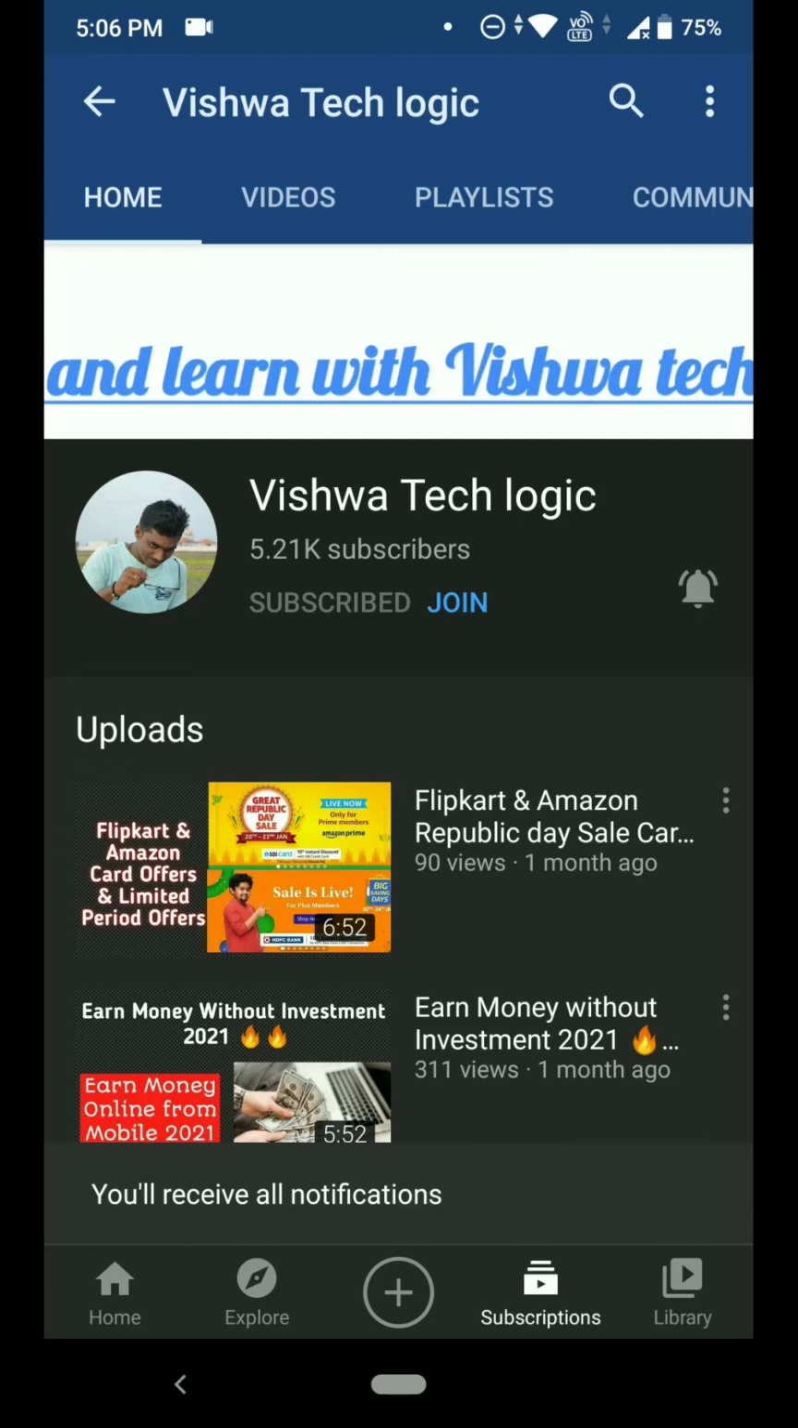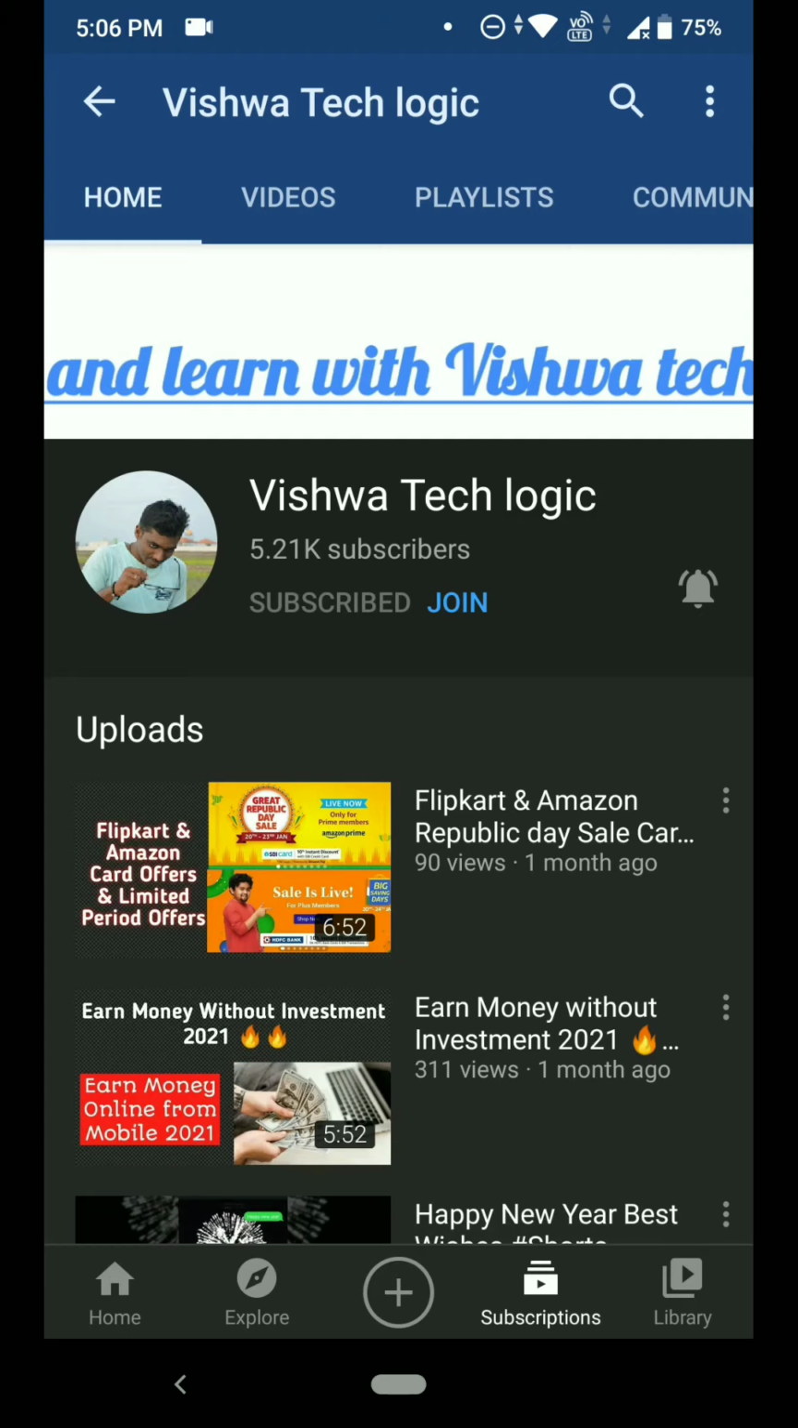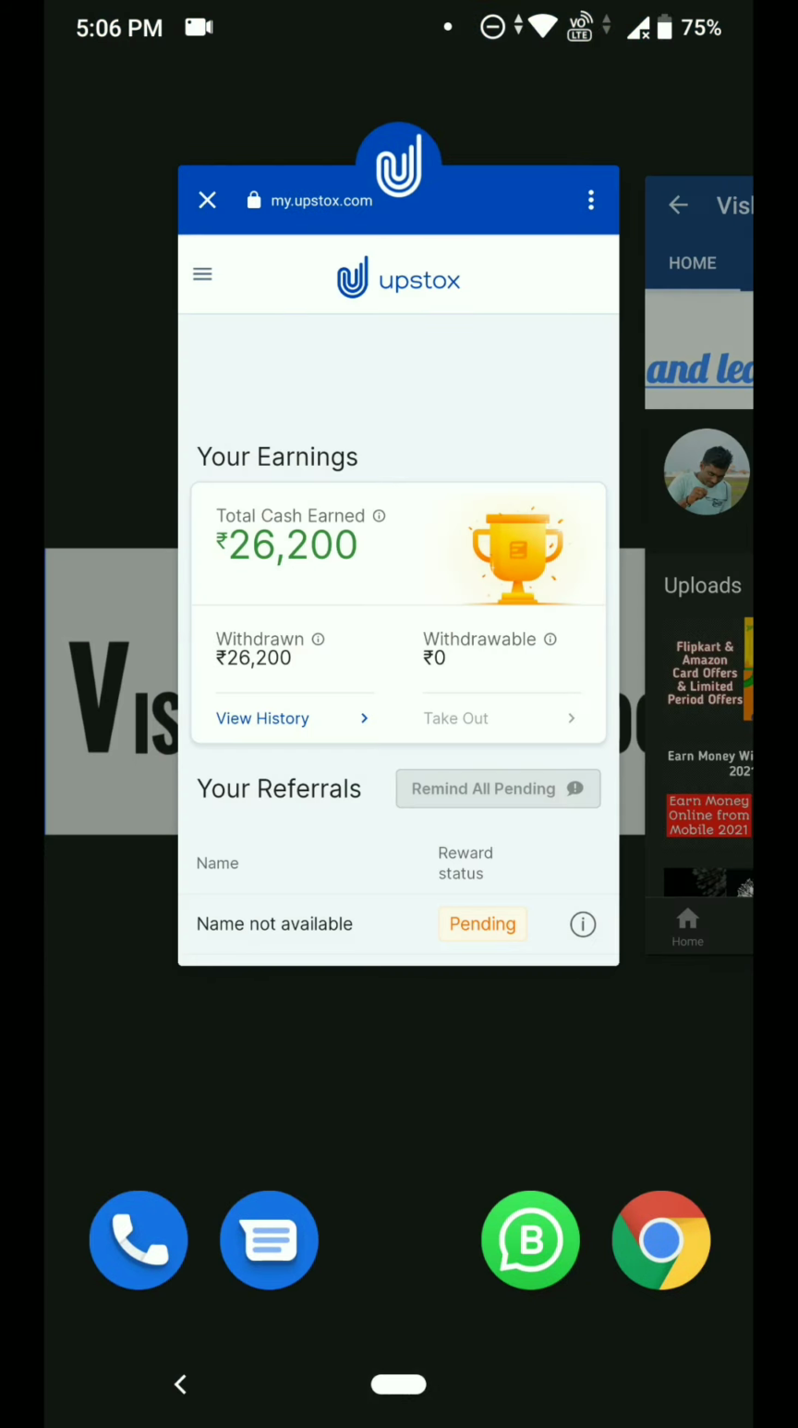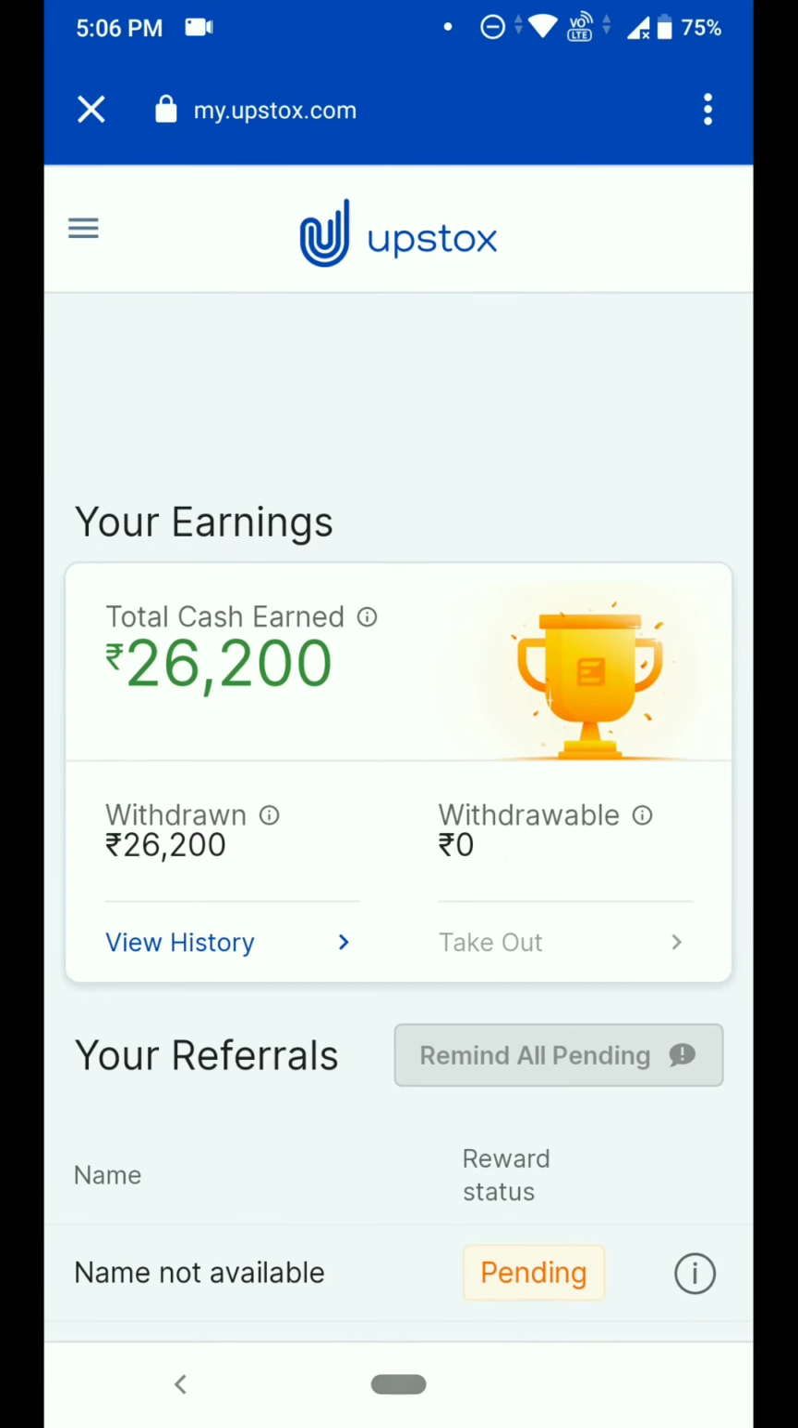So friends, here I will share the complete information on how you can earn money without any investment from this application. I have earned from the two accounts which I have. I will show one of my accounts. As you can see here, this is my main account, where I have earned 26,000. In my other account I have earned 5,000 rupees. So you too can earn like this. Watch the video till the end.